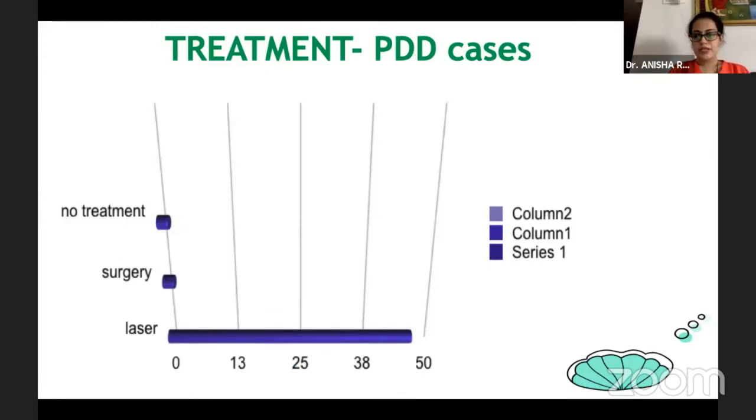As per our study, I'm sorry, I'm not able to see the screen over here. I don't know what technical problem there is.